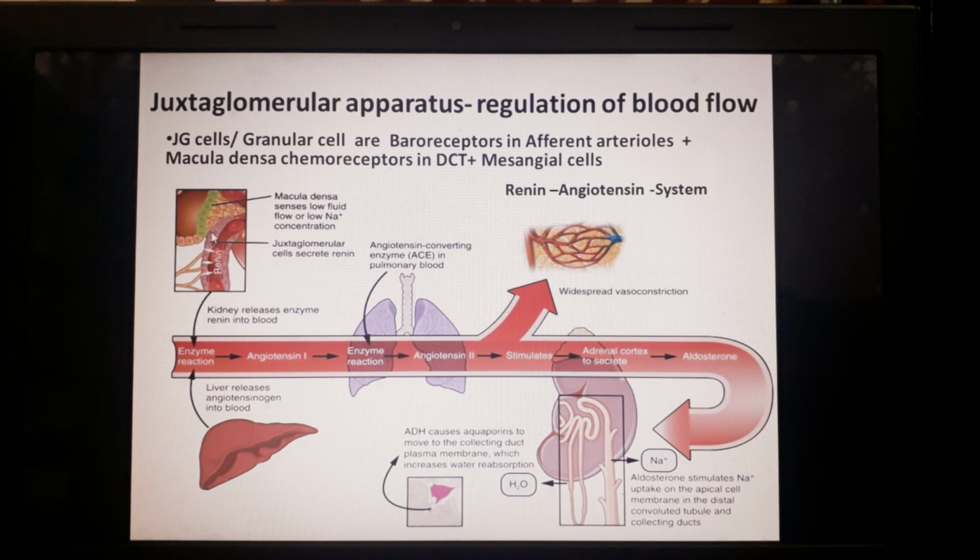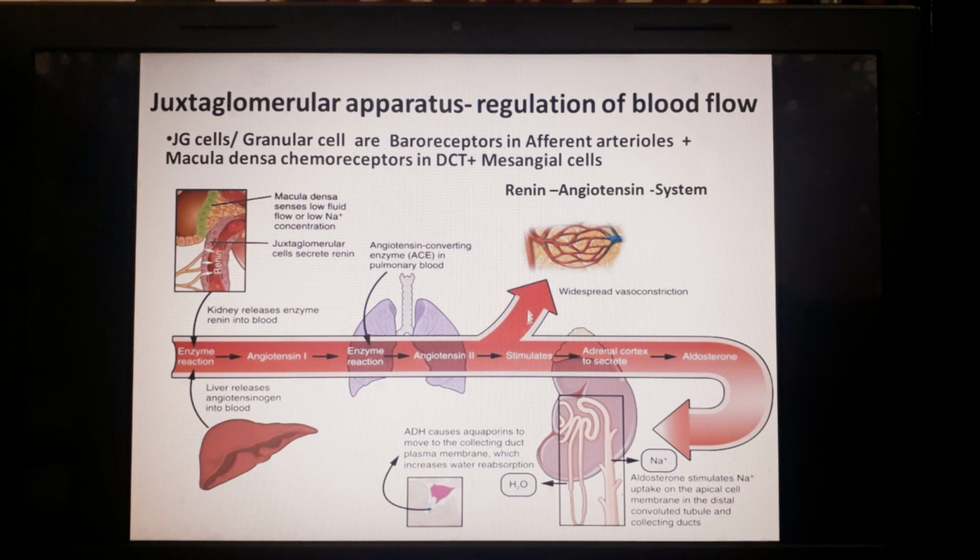arterioles, on the efferent arteriole side again there are smooth muscles which get modified, and they act as a baroreceptor. And this macula densa, it is again a modified smooth cell, and it is a chemoreceptor. And juxtaglomerular cells are the baroreceptors basically, and in between there are mesangial cells. The whole complex of macula densa, juxtaglomerular cells, and the mesangial cells is called the juxtaglomerular apparatus.